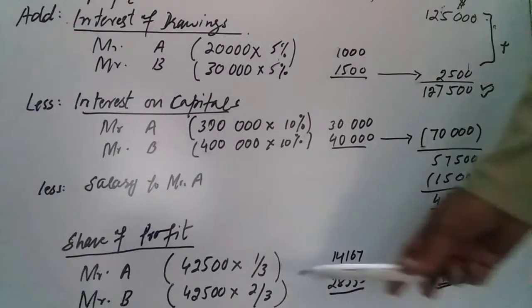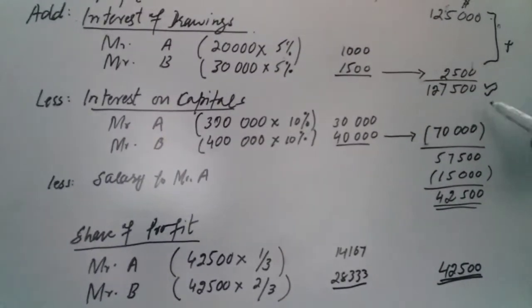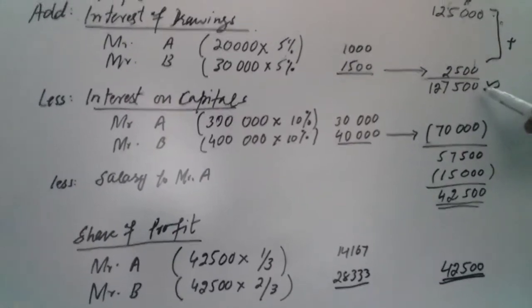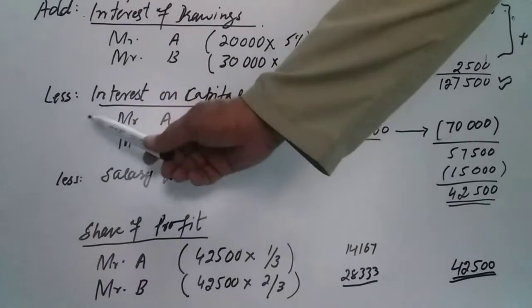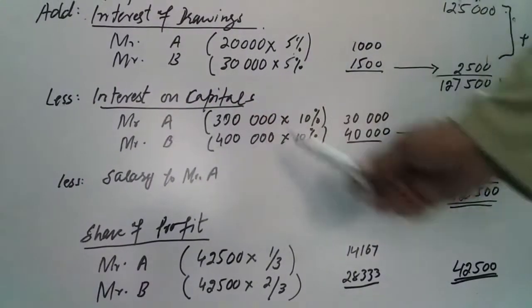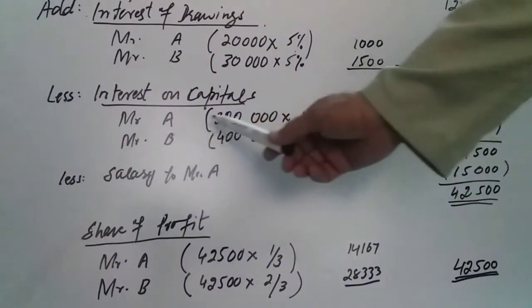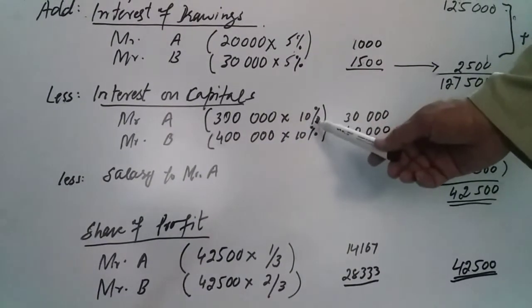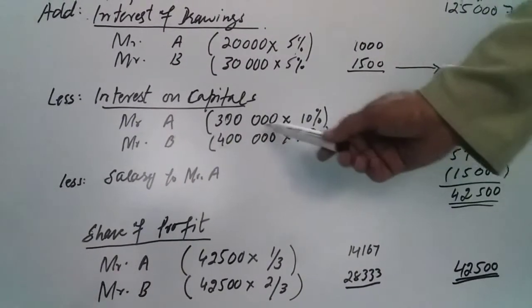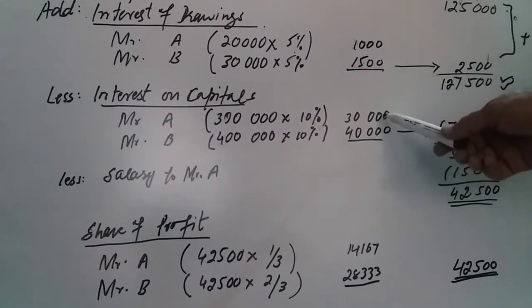Now this amount will be distributed or appropriated among the partners. The second step is that it will be distributed. So the heading says less: interest on capitals. Mr. A's capital was 300,000, and the agreement says 10%. So 10% of 300,000 is 30,000.